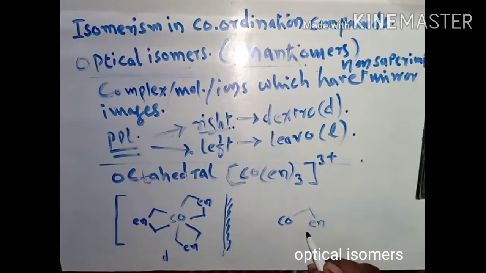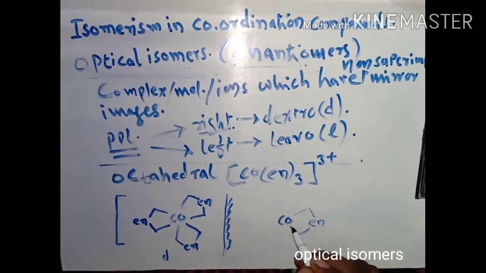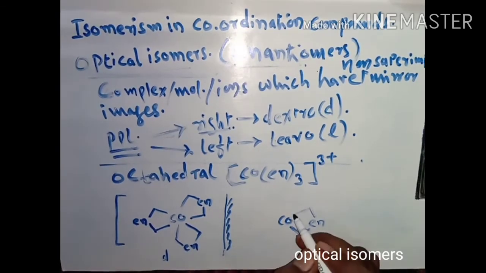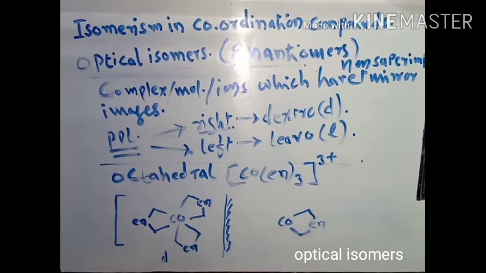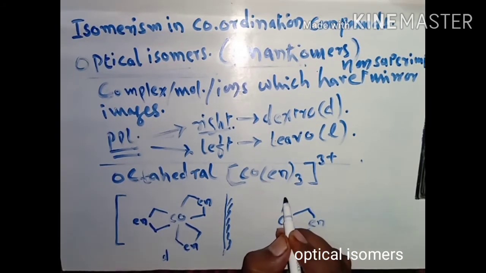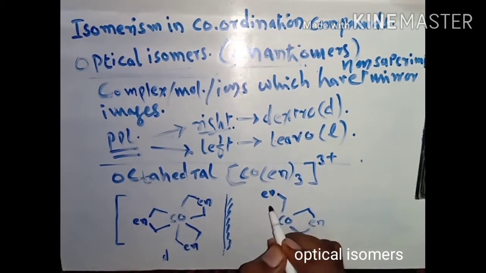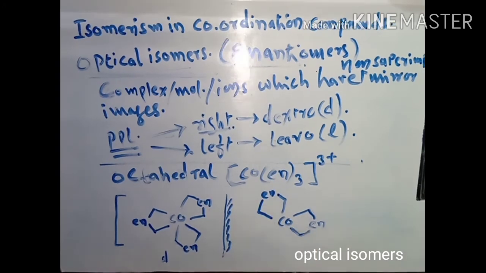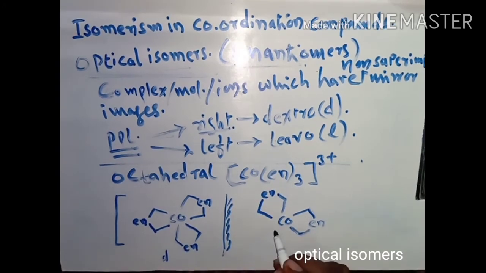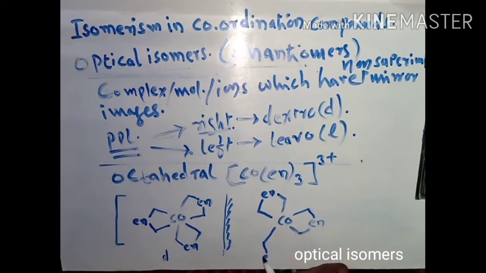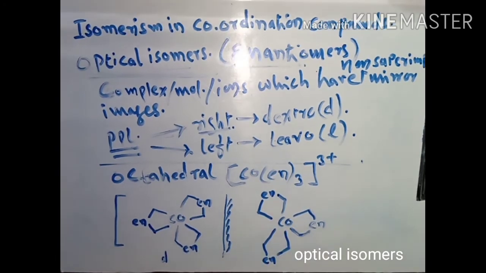that is the first molecule of ethylene diamine. Here the second one, and this one is the third one, like this.